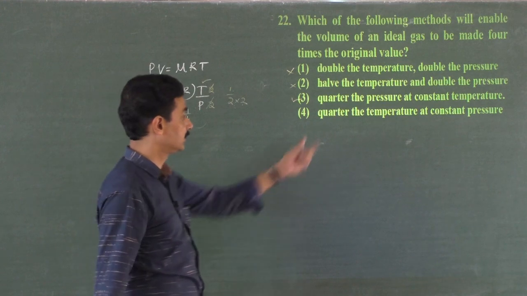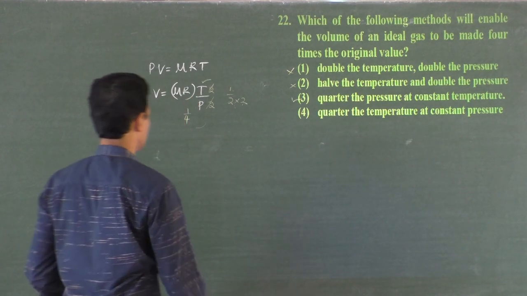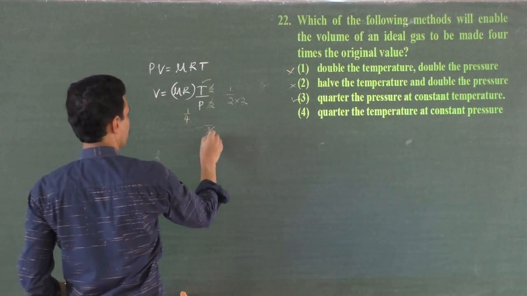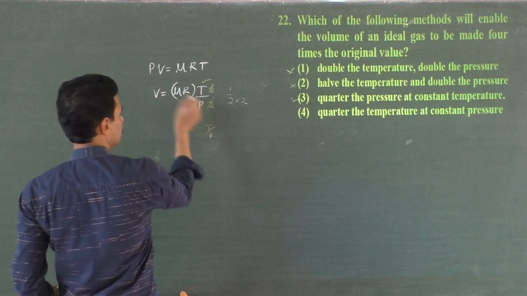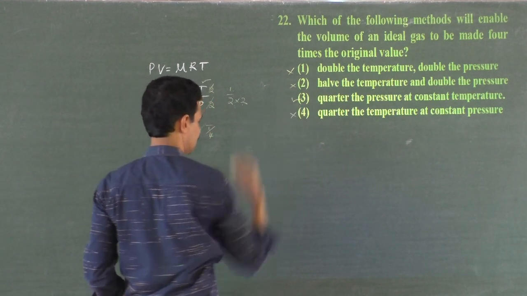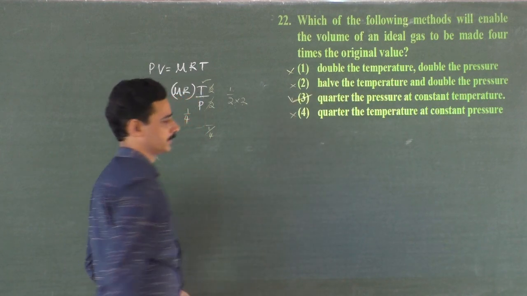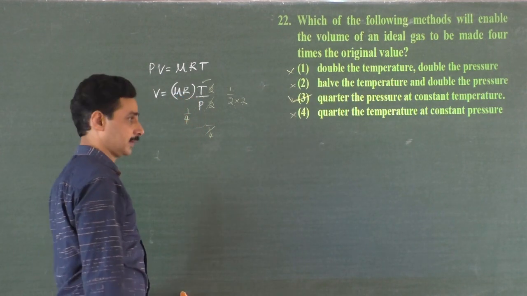That is okay. What about this one? Quarter the temperature at constant pressure. Quarter the temperature, T by 4. This 4 comes to the denominator. Volume becomes 1 by 4. No possibility. So the third one is the correct option. This is the option: quarter the pressure at constant temperature.